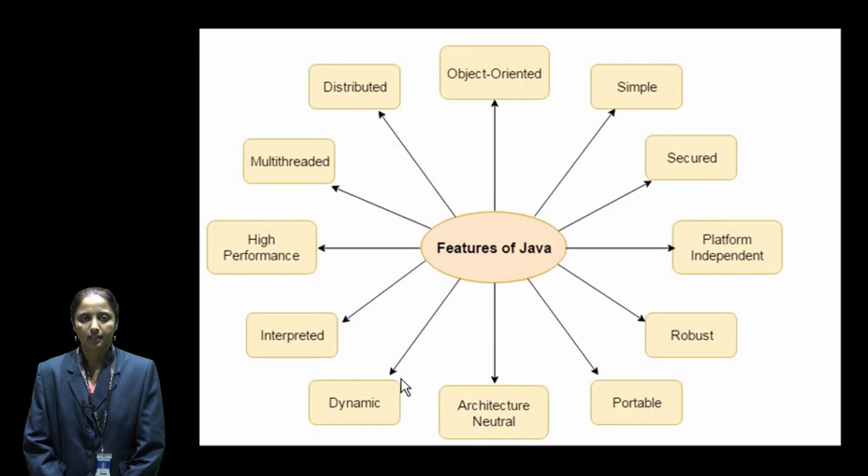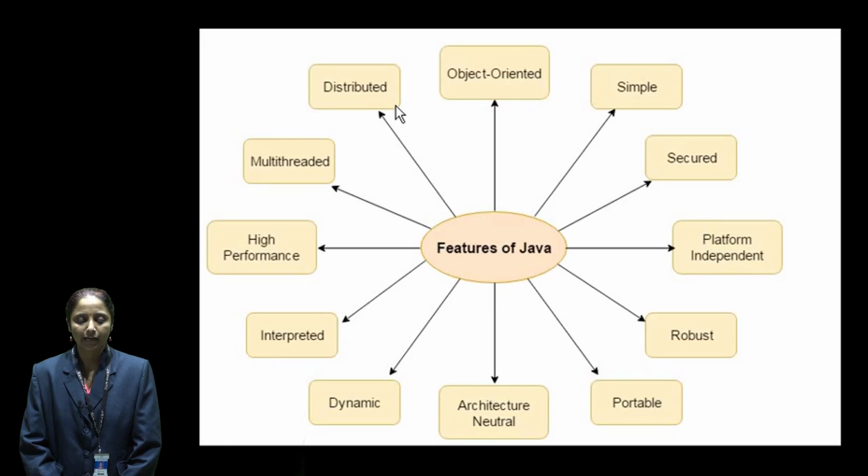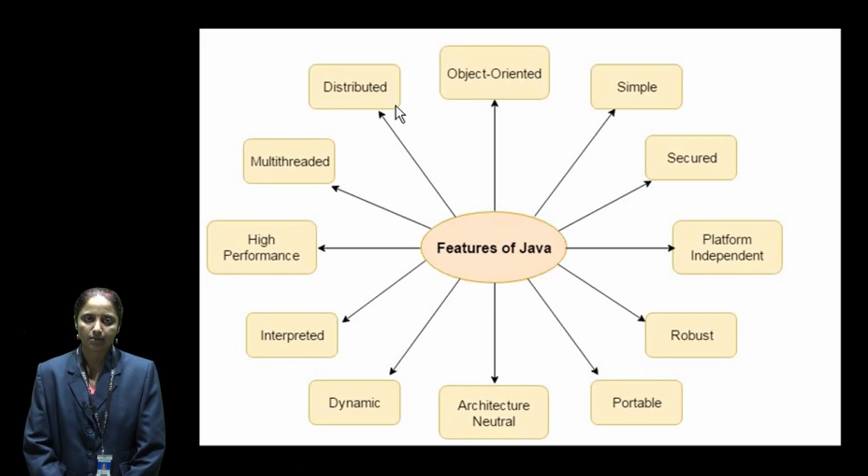Encapsulation. Encapsulation is the process of data binding, meaning we can bind the data members and functions together. Abstraction. Abstraction refers to the concept of data hiding. We can utilize the concept of abstraction within Java with the help of abstract classes and interfaces. Inheritance. Inheritance is the concept in which a derived class can acquire all the properties of the base class. For example, we all have acquired our surname from our parents and grandparents. Polymorphism. Polymorphism is the concept in which we can perform one task in multiple ways.